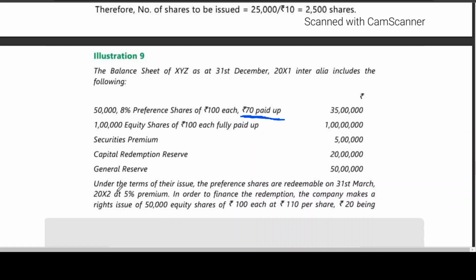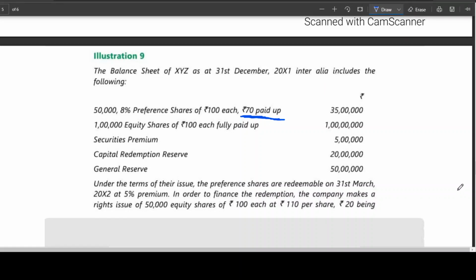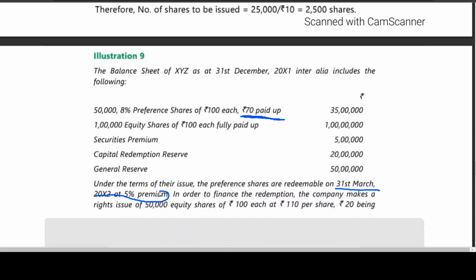Under the terms of their issue, the preference shares are redeemable on 31st March 2012. You can see the date, 31st December 2011, 31st March 2012, at a 5% premium.